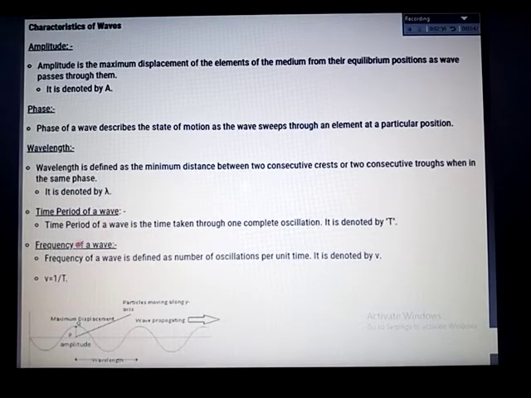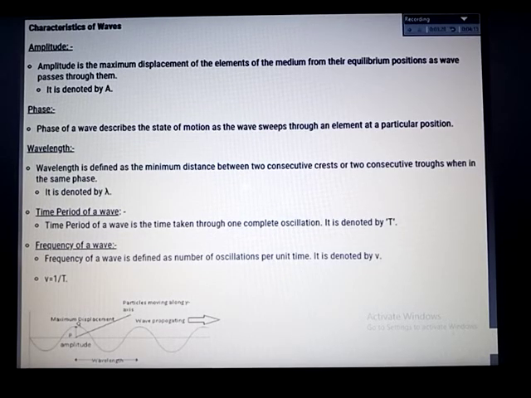Next one is the frequency of the wave. Frequency of the wave is defined as the number of oscillations per unit time. It is denoted by the letter nu. The relation between time period and frequency is: frequency nu is equal to 1 by the time period T. So this is the relation for the frequency of the wave.